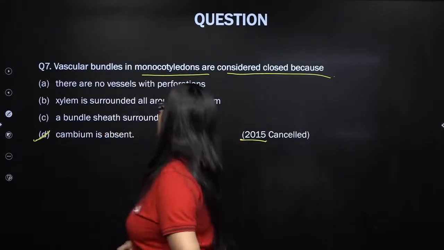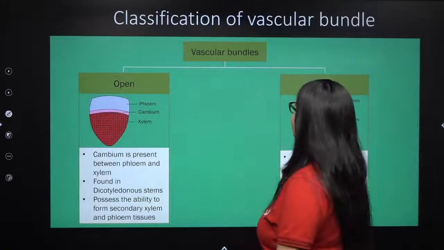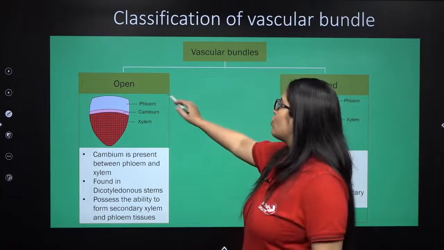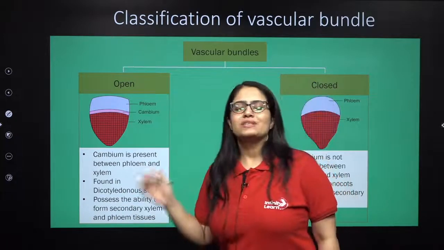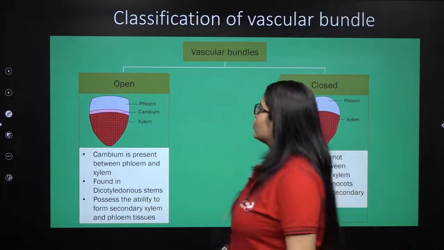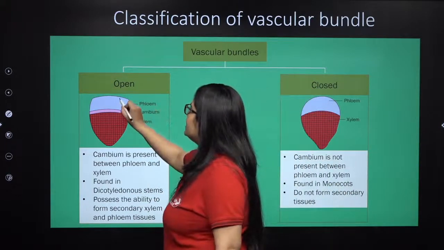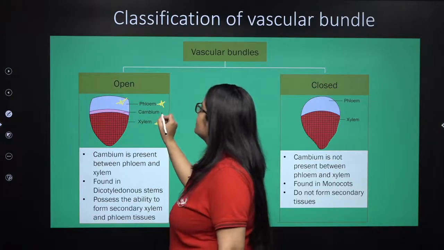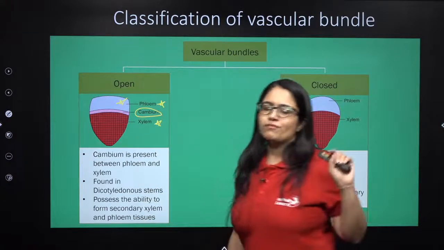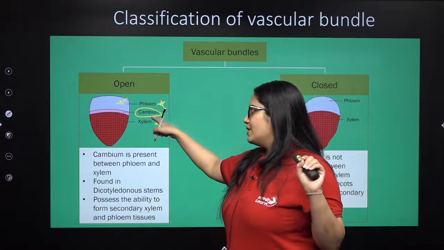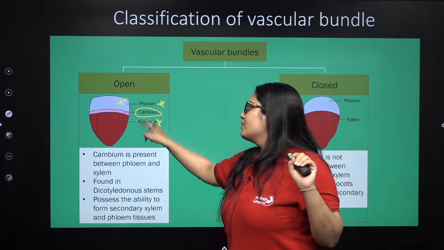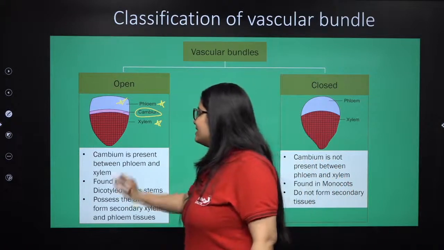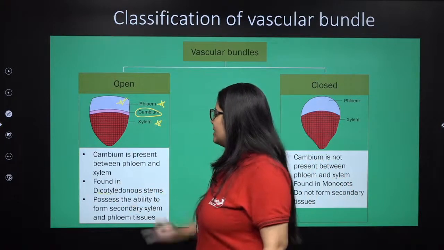So let us revise a little the types of vascular bundles on the basis of presence and absence of cambium. Vascular bundles can be of two types, open type and closed type. This depends on presence or absence of cambium, right? So this is open type. What is open type? See, there is a phloem out here, there is a xylem out here. Between phloem and xylem, there is a small strip of meristematic tissue known as cambium, right? Now if cambium is present between phloem and xylem, this type of vascular bundle will be considered as open, right? Now these types of open vascular bundles are found in dicotyledons.